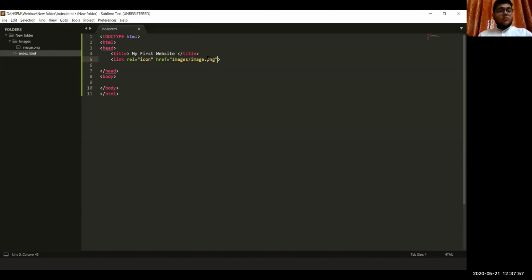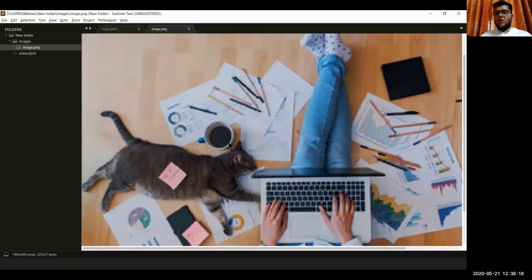What we can see here is we have this new folder, and within that new folder we have two files. We have this images folder, and we have this index.html file which we are currently working on. In this images folder we have this image.png, which is something like this.